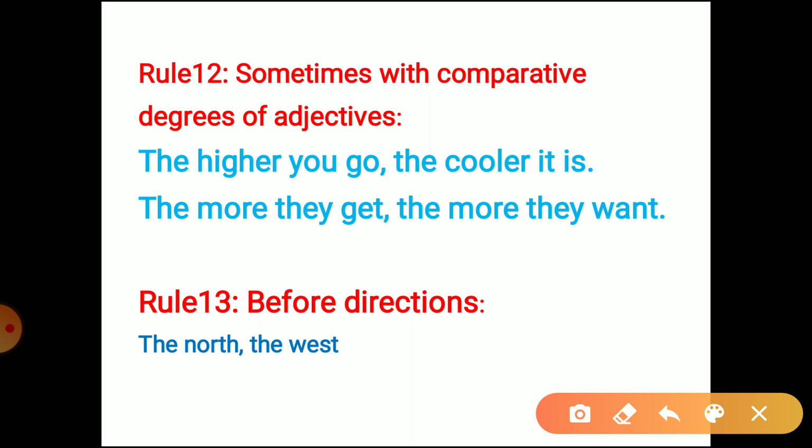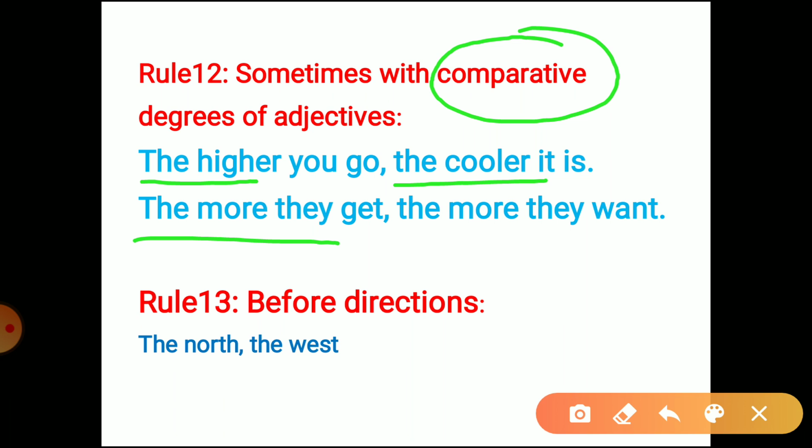Then before this I said we use it in the superlative degrees of adjectives, but sometimes it's used with the comparative degrees of adjectives. For example, we have this: the higher you go, the cooler it is. When the two clauses are parallel to each other, or when there is a contrast in the two parallel clauses, the higher you go, the cooler it is, the more they get, the more they want. These are two clauses put against each other. So we are using comparative degree in certain cases.